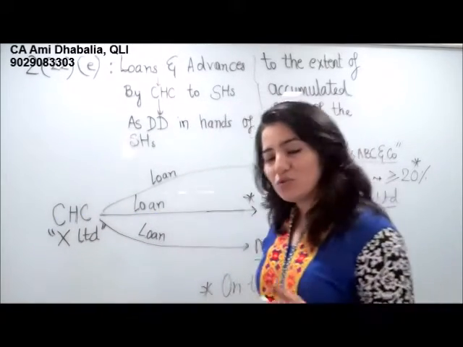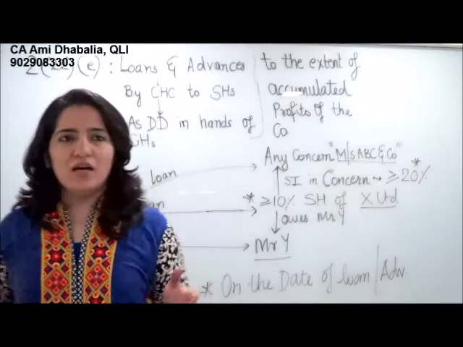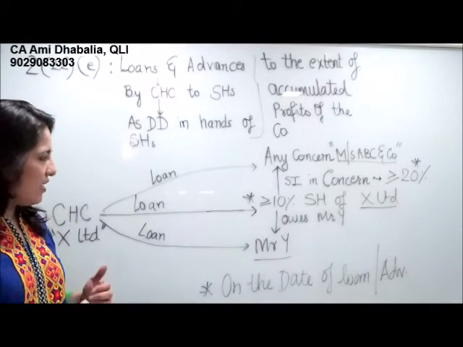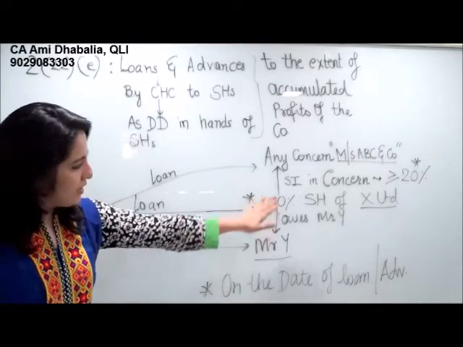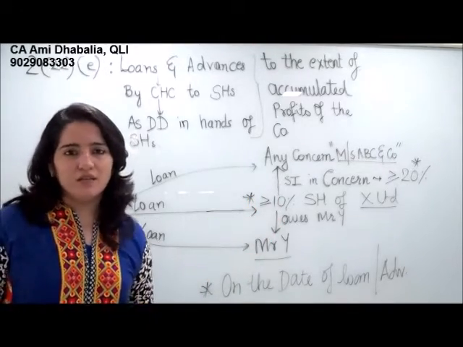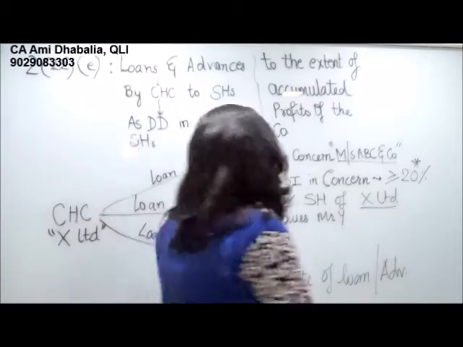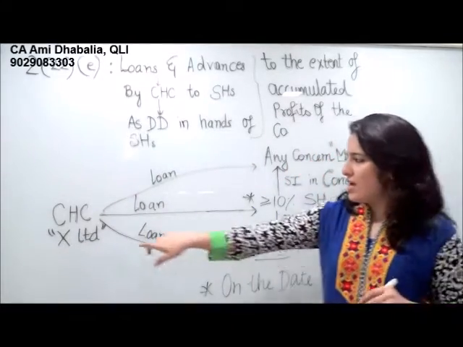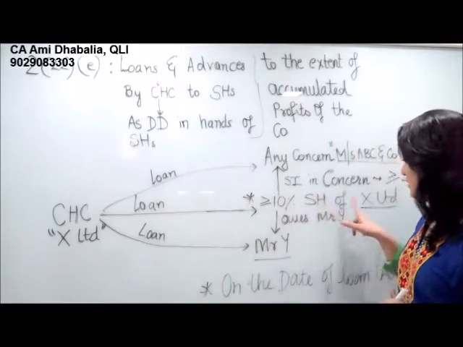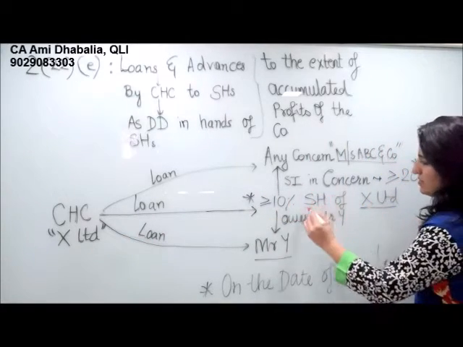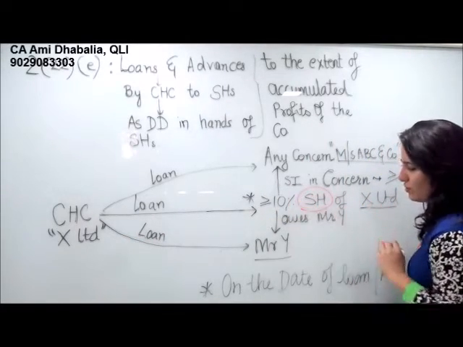Now, obviously, this used to work before, but after the respective amendment, even if the company gives a loan to Mr. Y, X shall be taxed for the same amount. So, our first case is when X Limited, that is a private company, gives a loan to Mr. X, that is the shareholder. Okay.